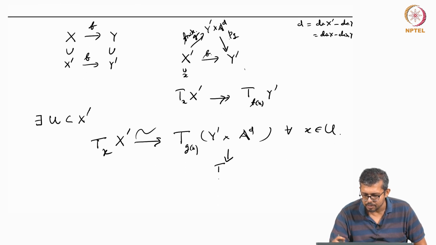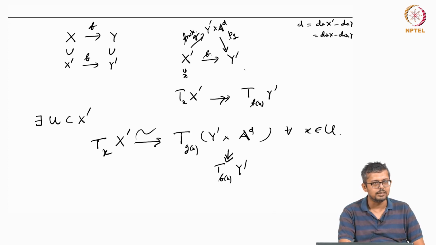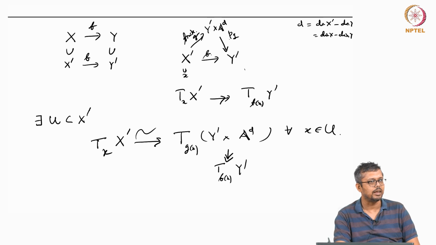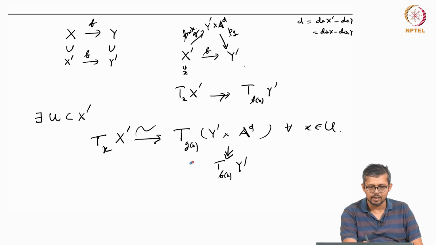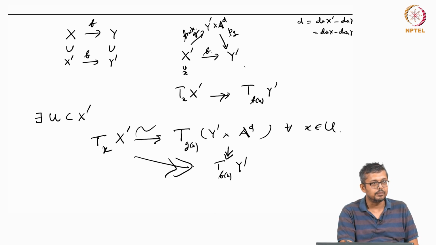So this map is surjective. This is an isomorphism and this is surjective for all x. So that will say that this is surjective. So, done.